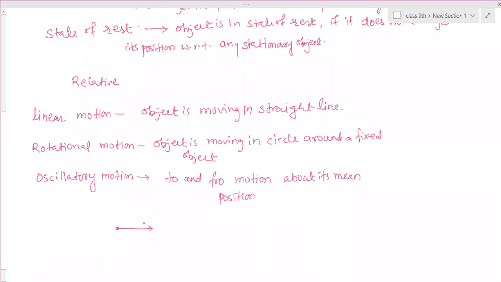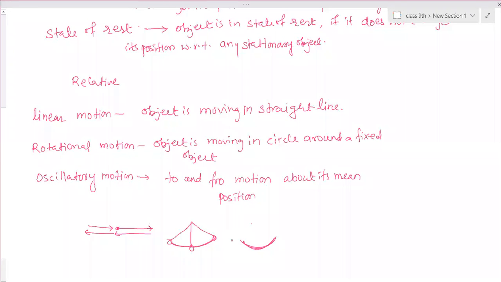It moves to this side, comes back to the mean position, moves to the other end, and then again comes back. When we release it, it will go to one position, then to the other position, and again come back to the mean position. It keeps on moving from this to this, this to this.